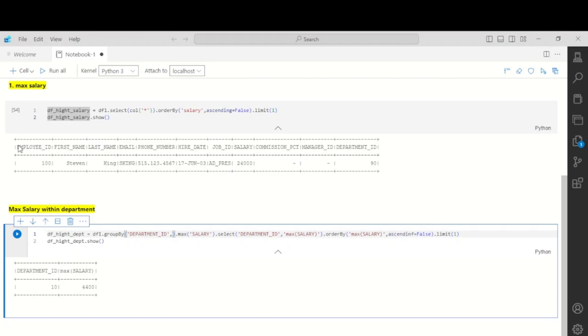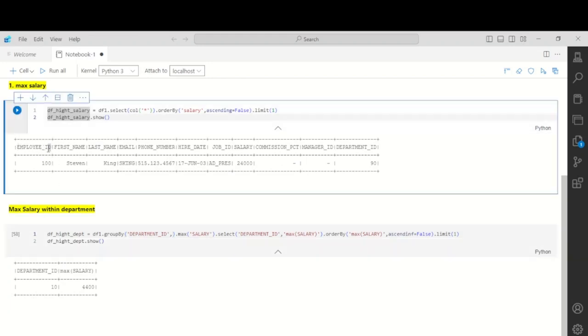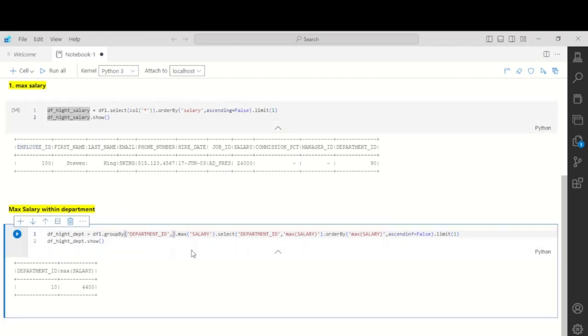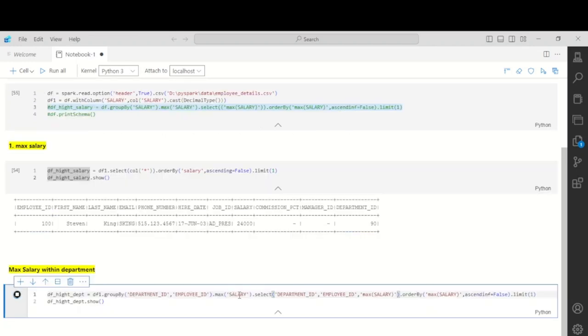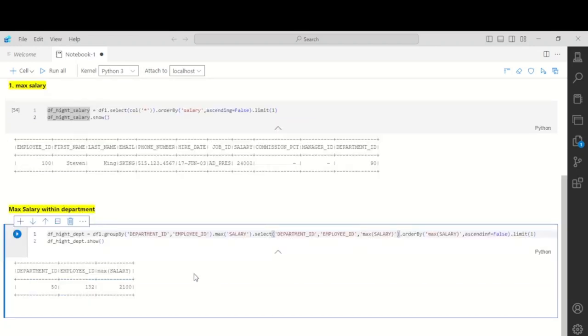So again we have to group by over the employee ID, so it will give each individual employee's sum. Let's select that as well and check. We can see here department 50 having the